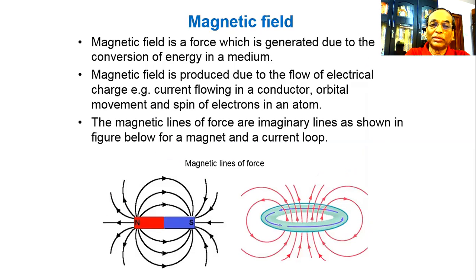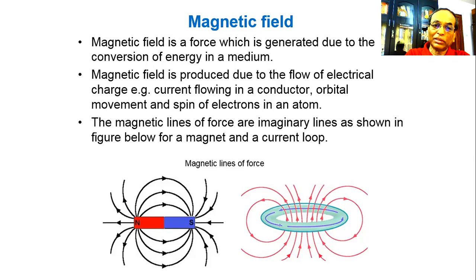Magnetic field. Magnetic field is a force which is generated due to the conversion of energy in a medium. Magnetic field is produced due to the flow of electrical charge, that is current flowing in a conductor, and the orbital movement and spin of electrons in an atom. The magnetic lines of force are imaginary lines as shown in the figure below for a magnet and a current loop.